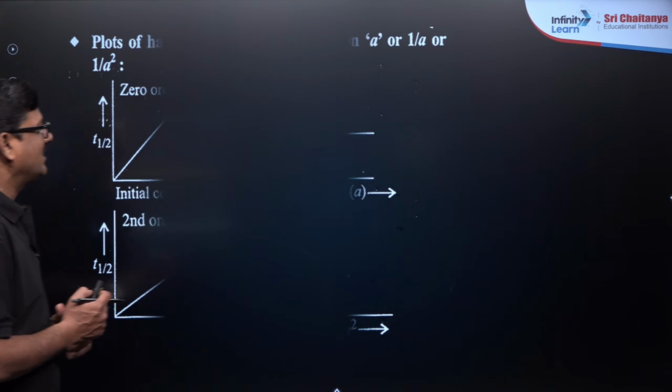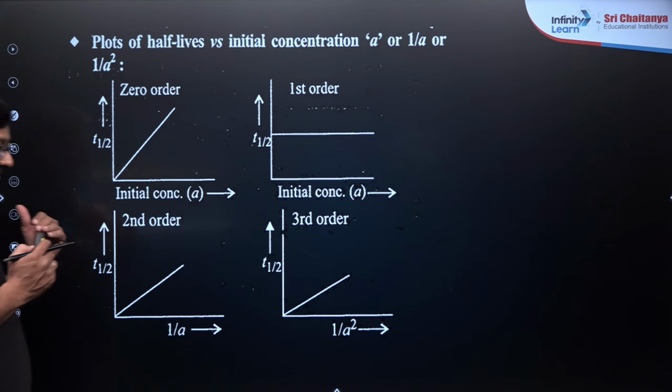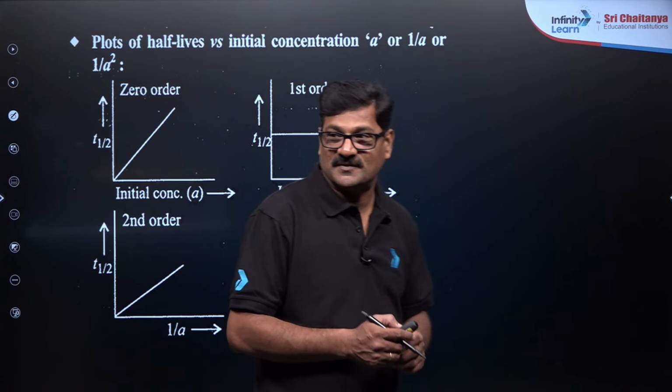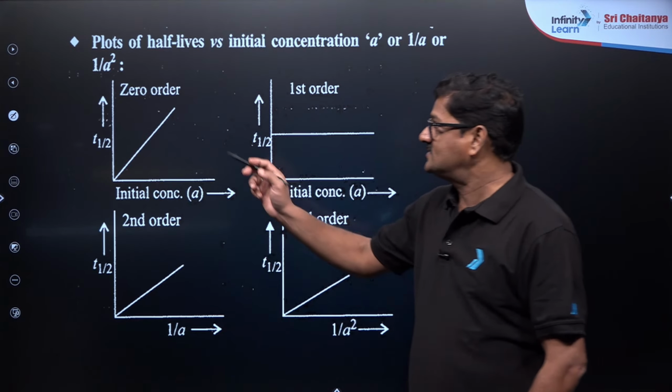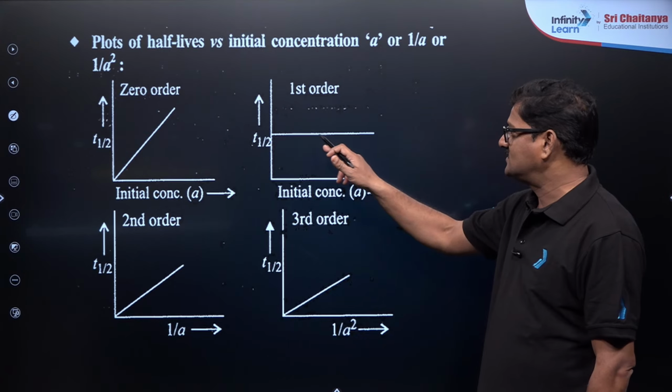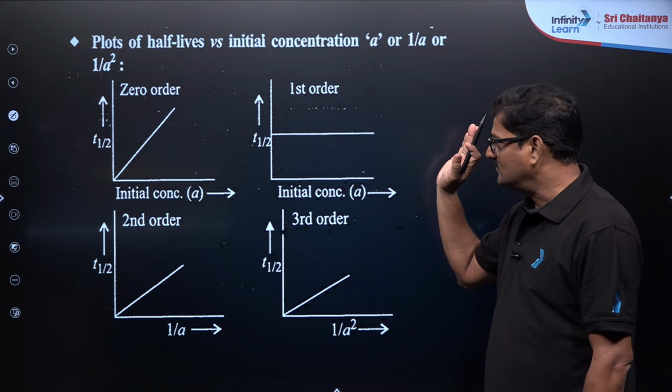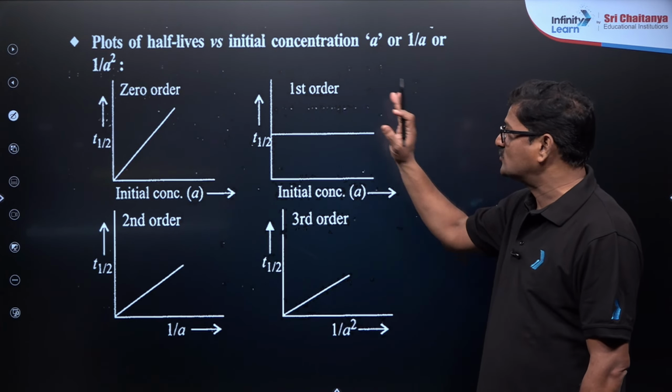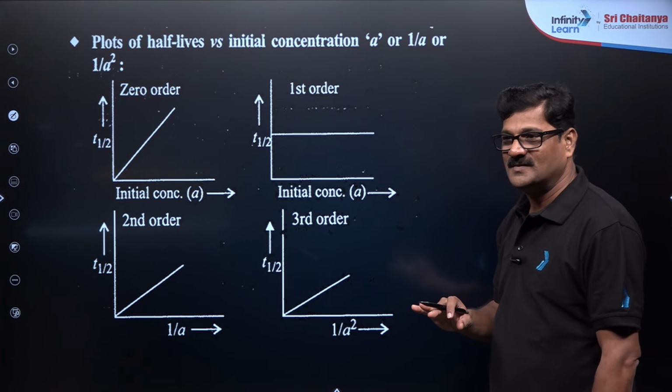Moving ahead, this is the half-life versus initial concentration. Look at this, half-life and initial concentration, it is a straight line with a zero slope. It is going to be a first order.